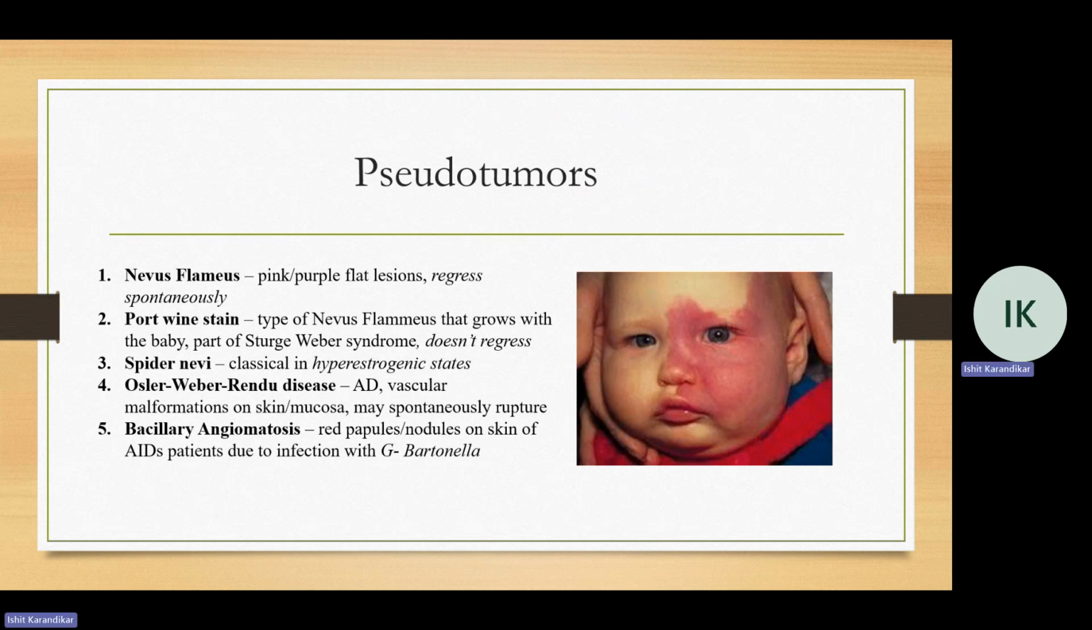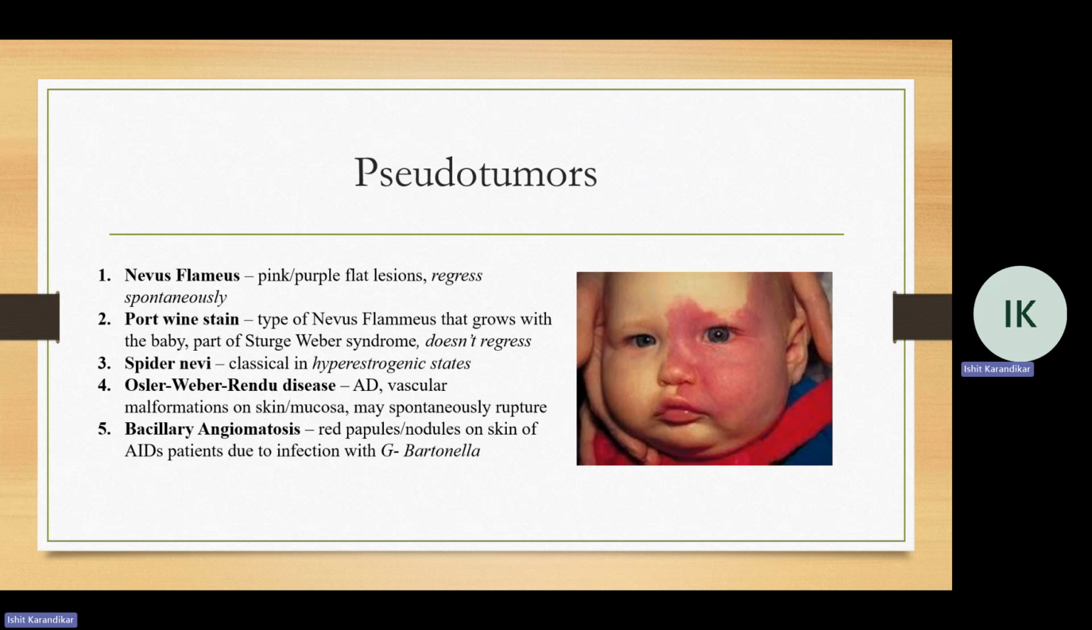The next one is hereditary hemorrhagic telangiectasia. So this is also called Osler-Weber-Rendu disease. It's an autosomal dominant disease, usually caused by mutations in TGF beta signaling. So the patients present with a lot of vascular malformations at birth on the skin or mucosa of the GIT, the urogenital tract, the respiratory tract. These lesions may rupture spontaneously, leading to a lot of bleeding. These patients will present with epistaxis, GI bleeding, hematuria.